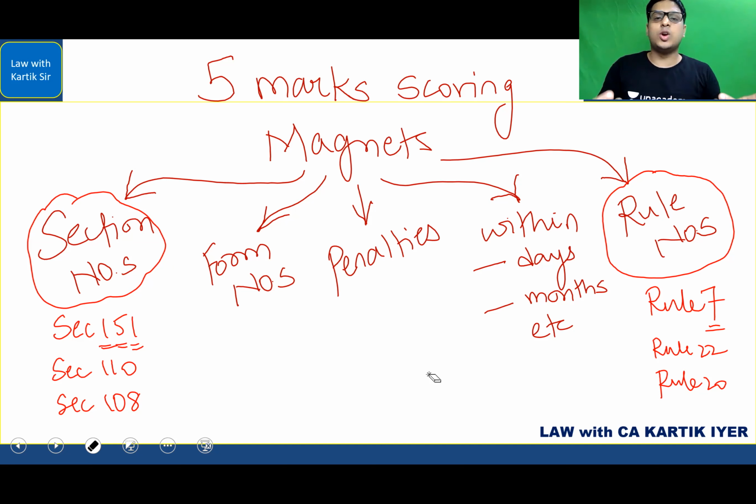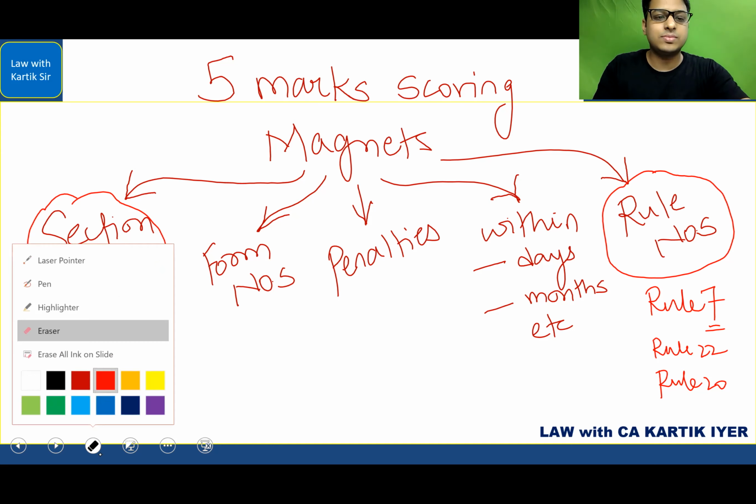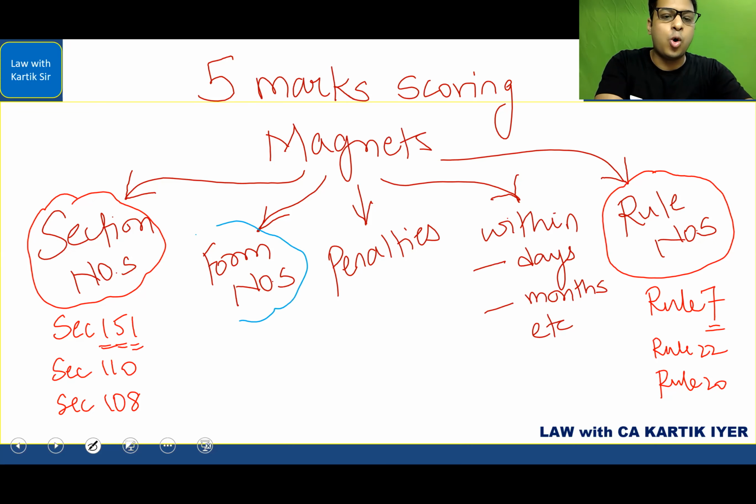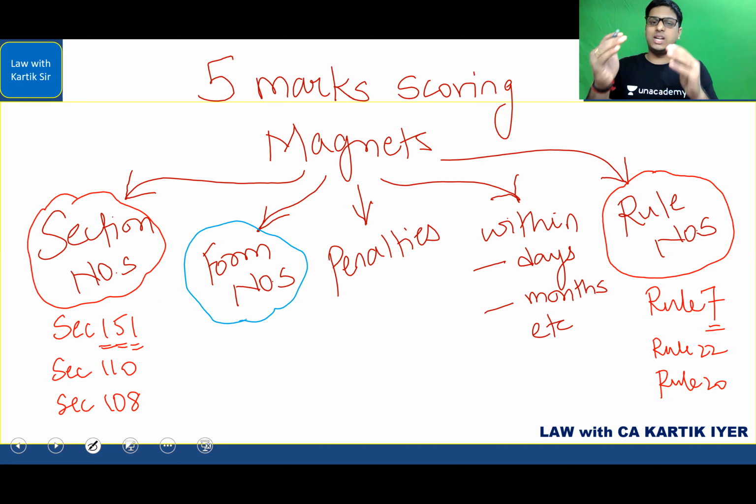So there are some techniques that you need to apply to ensure that you're remembering the section numbers. You have to put some creative technique behind it so that you are learning it well. The creative techniques are all ready with me. So join so that we are able to learn the sections and the rules in a very smooth manner. The next area is in relation to form numbers.